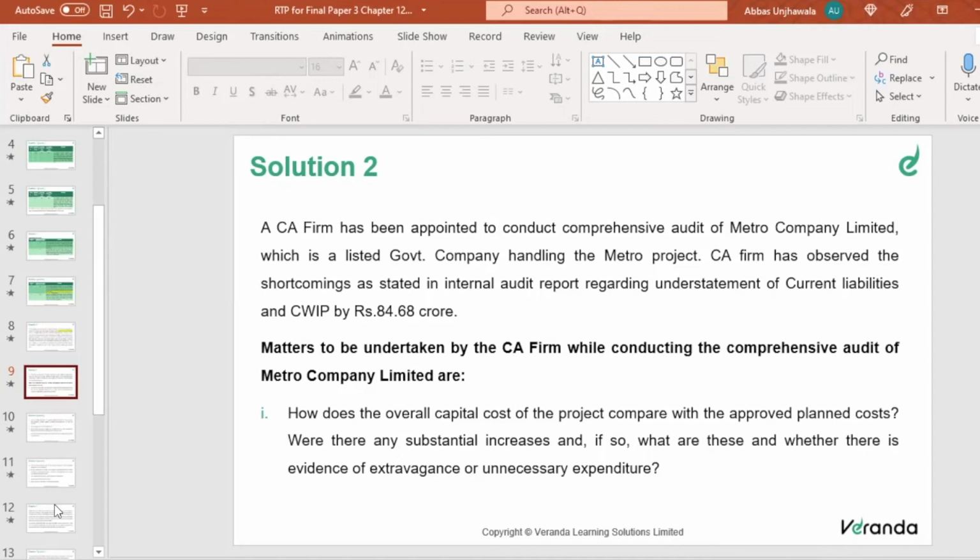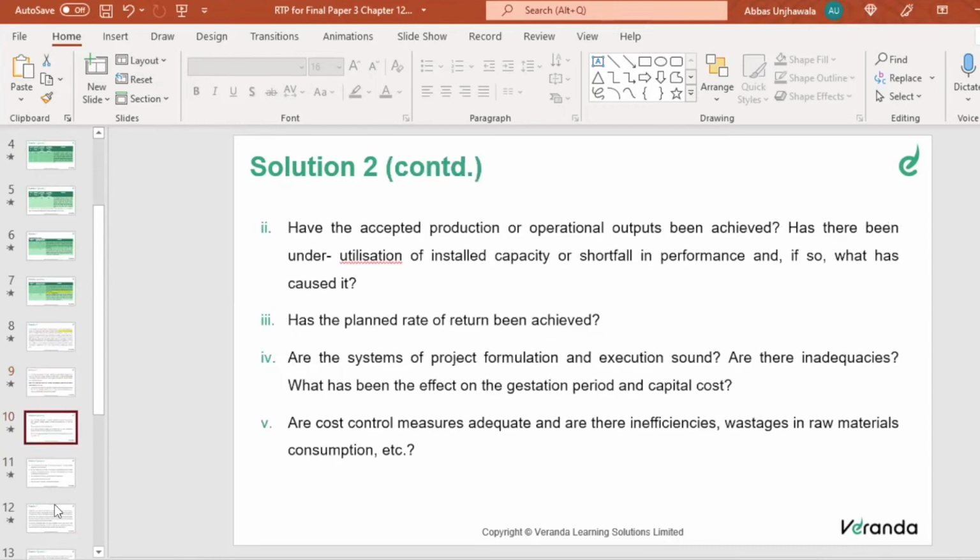Comprehensive audit basically means an efficacy audit. Whether the cost incurred by the Metro Company Limited is in line, whether it is required or is unnecessary expenditure, whether there are any cost control measures, whether the project financing is properly done, whether the required output has been achieved.